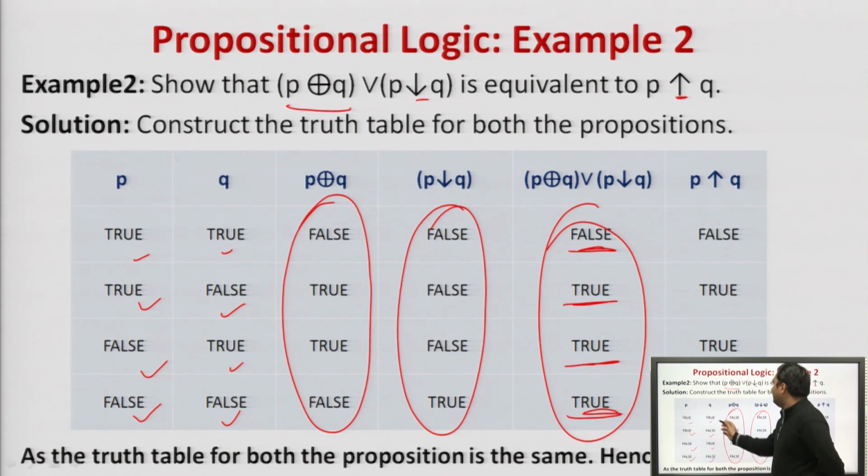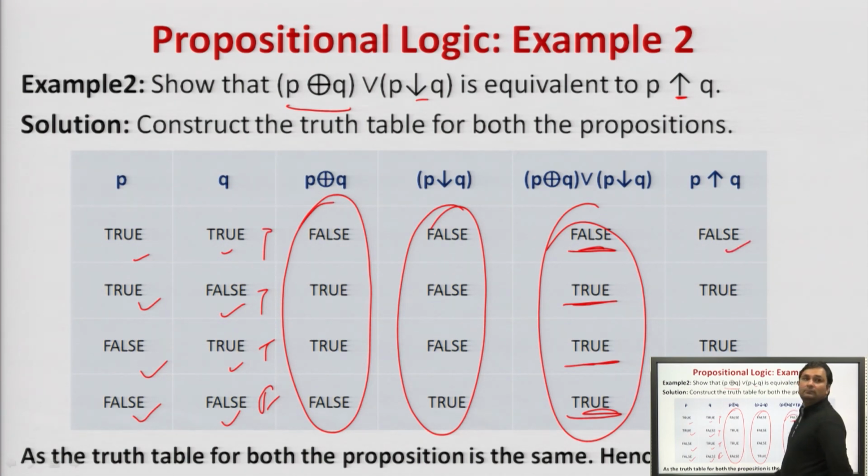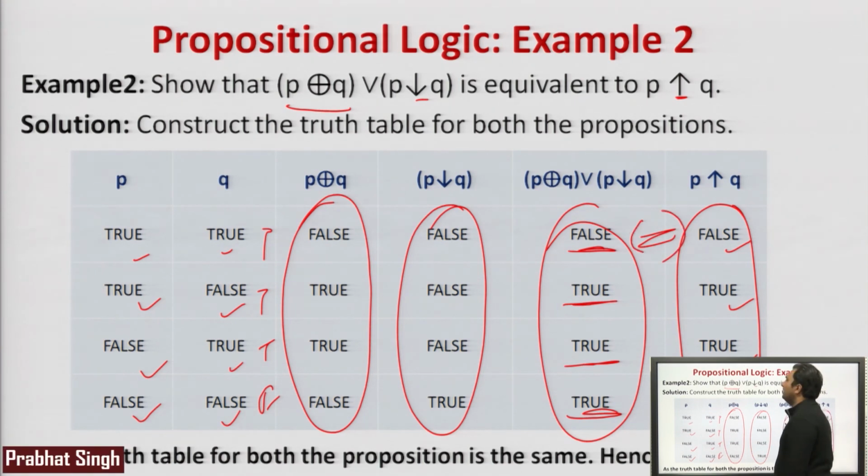This will be true, this will be true, this will be true, and this will be false. Hence, this will be false, this will be true, this will be true, and this will be true. NOR will be what? When it is true, that will be false, all other statement will be true. So we can simply say that this and this are equal to each other. Hence, these two statement or these two compound statement are equivalent to each other.